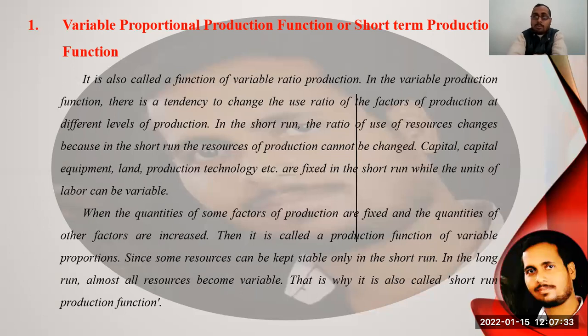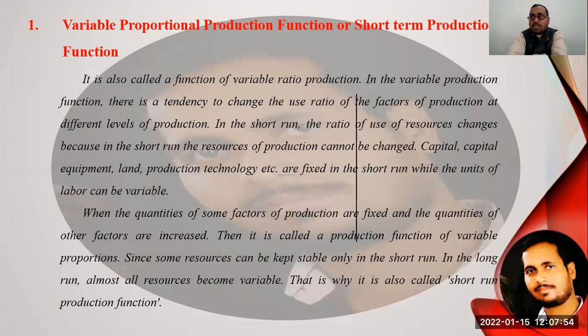In the variable proportion function, there is a tendency to change the ratio of use of the factors of production at different levels of production. In the short run, the ratio of use of the resources changes, because in the short run, the resources of production cannot all be changed.